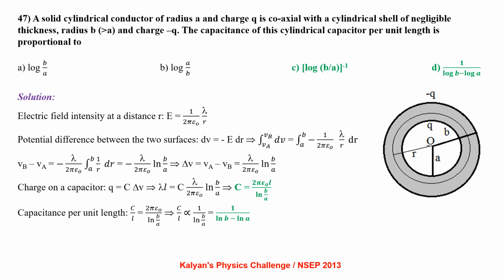Charge on the capacitor q equals C delta V, that is lambda L equals C times lambda by 2 pi epsilon naught ln b by a, which gives us C equals 2 pi epsilon naught L by ln b by a. So the capacitance per unit length C by L equals 2 pi epsilon naught by ln b by a, that is C by L is proportional to 1 by ln b by a, which also can be written as 1 by ln b minus ln a. So options C and D are correct.